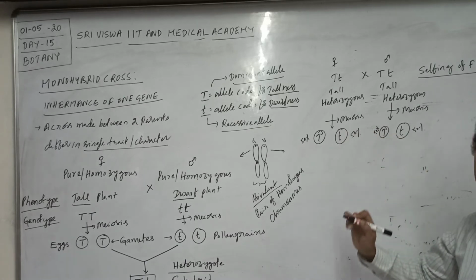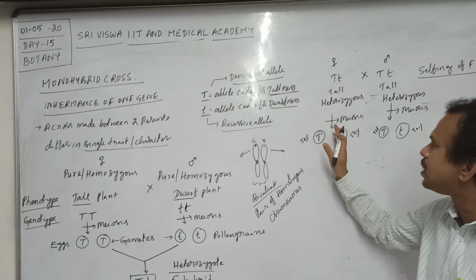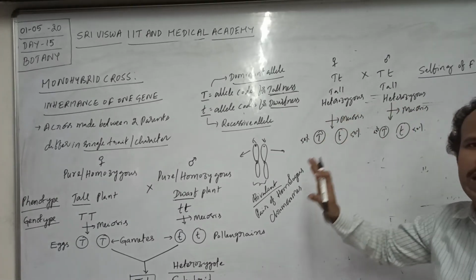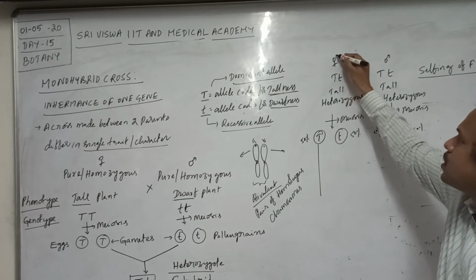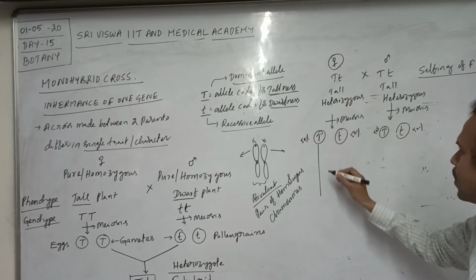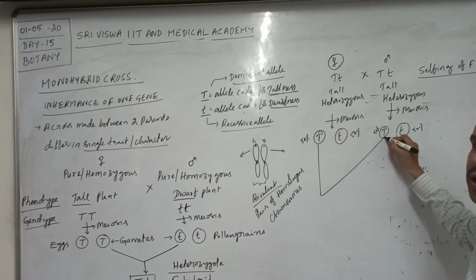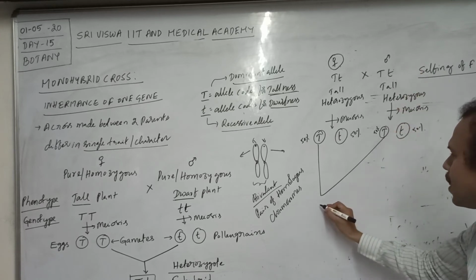When random fertilization takes place between these female gametes and these male gametes, for example, the female gamete with the capital T allele combines with a male gamete with the capital T allele.